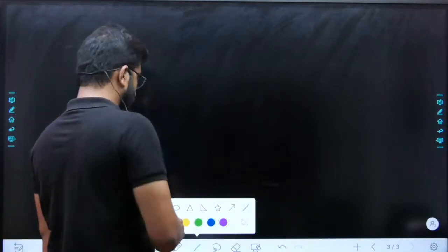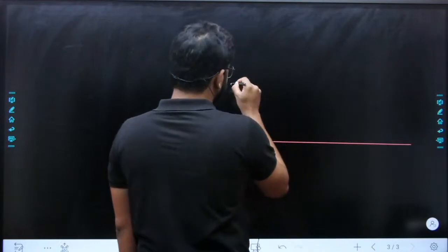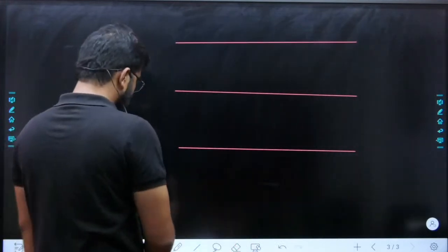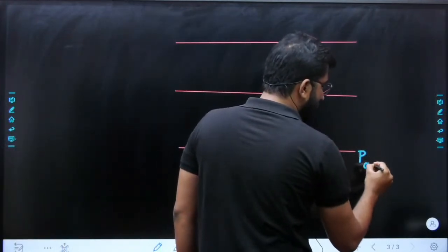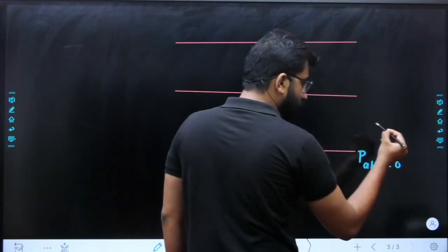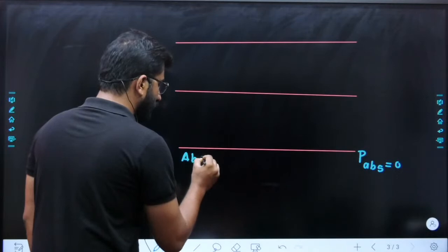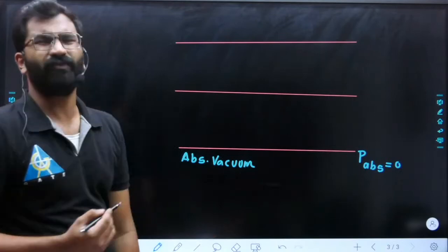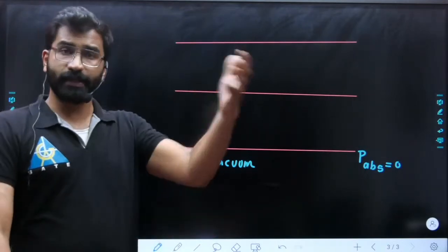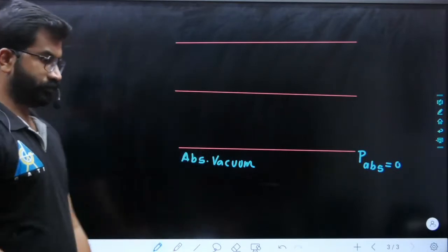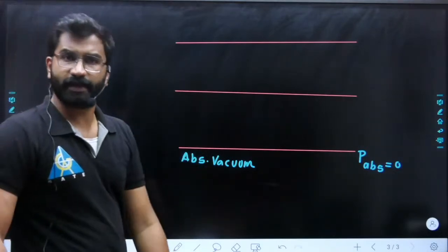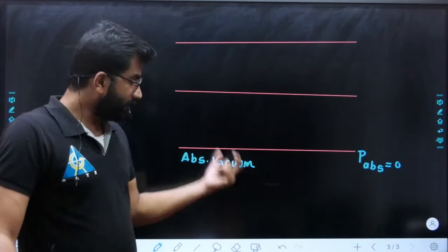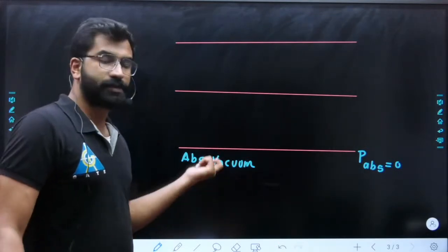Based on this diagram, there can be one question, that is, what is your absolute pressure? So this is your P absolute, that is here P absolute is 0, or we can say this is your absolute vacuum, 0 Kelvin, right? Why is absolute vacuum 0 Kelvin? Why is it not 0 degree Celsius? Think. I have already told you 3-4 times in every class. If you understand the answer, you can comment it.